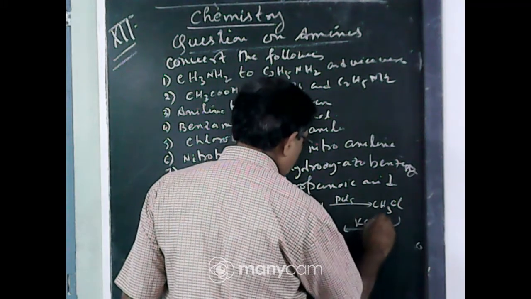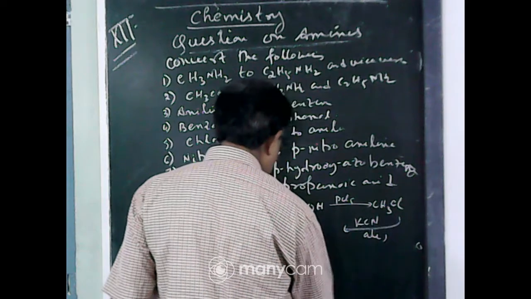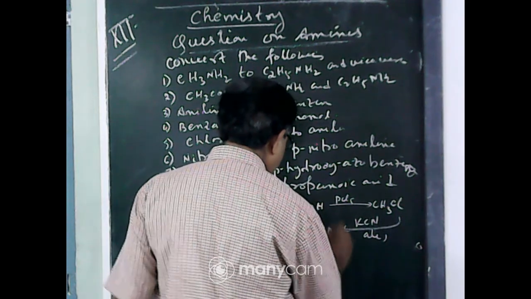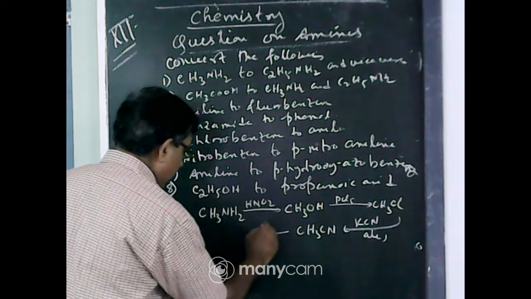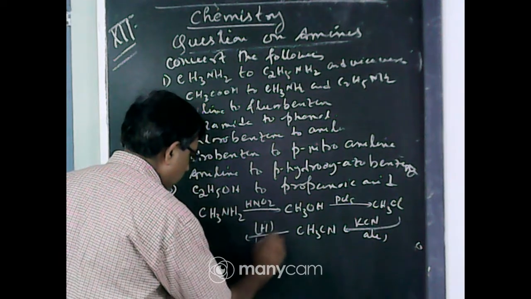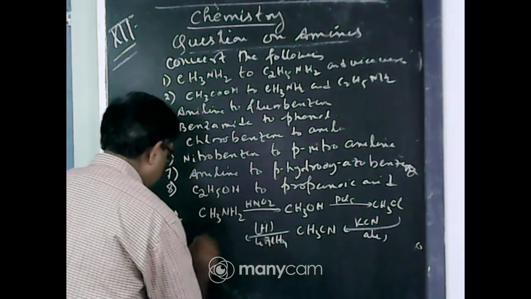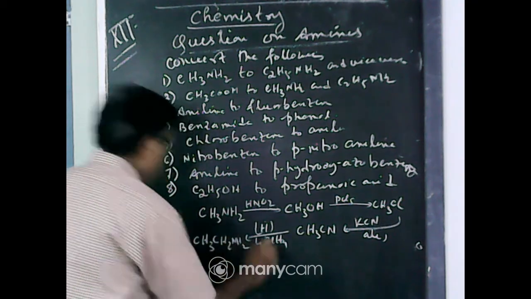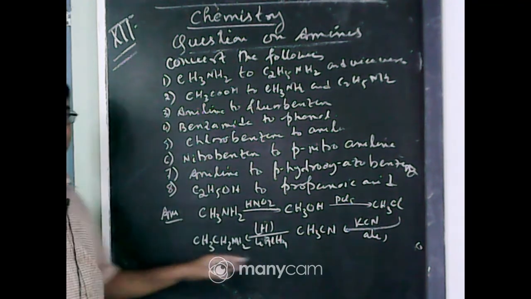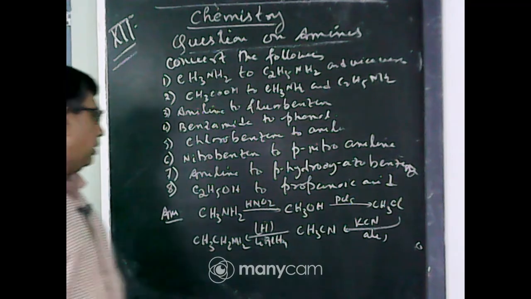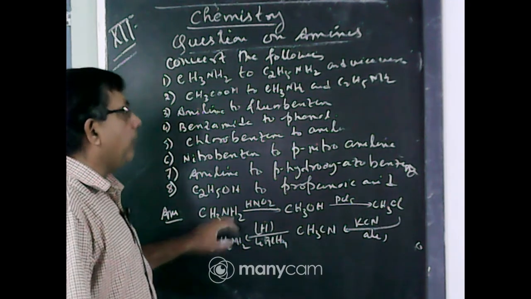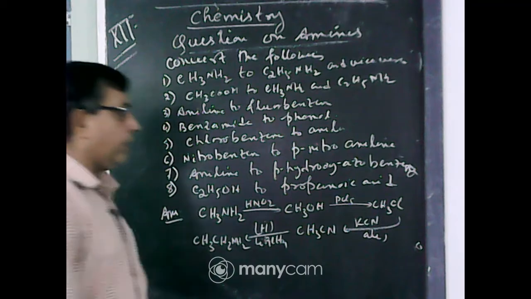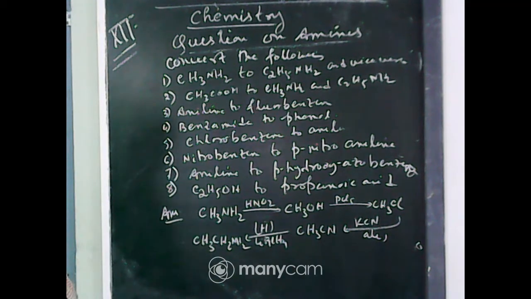Reaction with alcoholic KCN, Cl is replaced by CN, cyanide. Now reduction by lithium aluminium hydride. The product is CH3CH2NH2, primary amine. So this is methylamine, this is ethylamine. Okay, write this answer first.